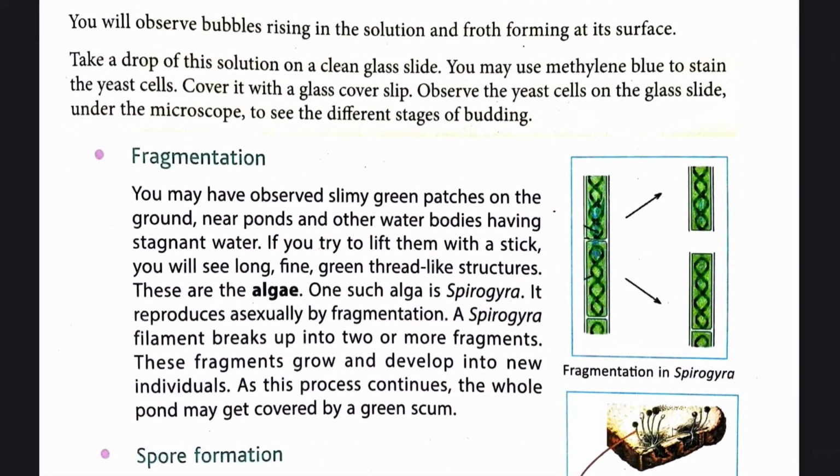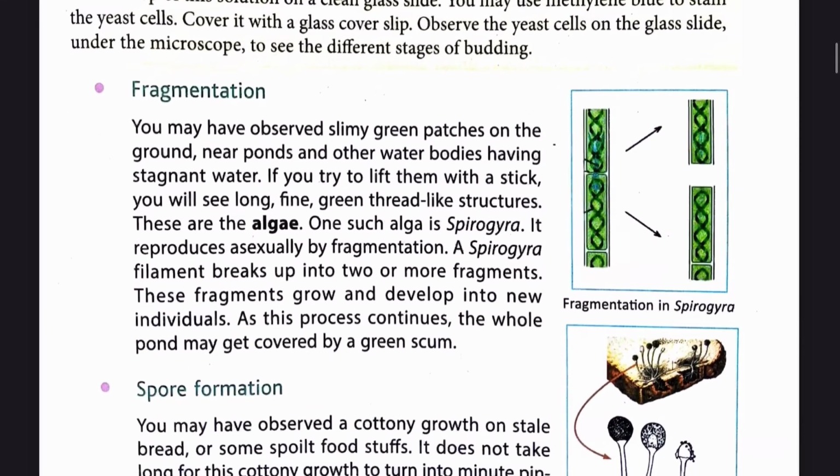Next, fragmentation. You may have observed slimy green patches on the ground near ponds and other water bodies having stagnant water. If you try to lift them with a stick, you will see long fine green thread-like structures. These are called algae. One such alga is Spirogyra.